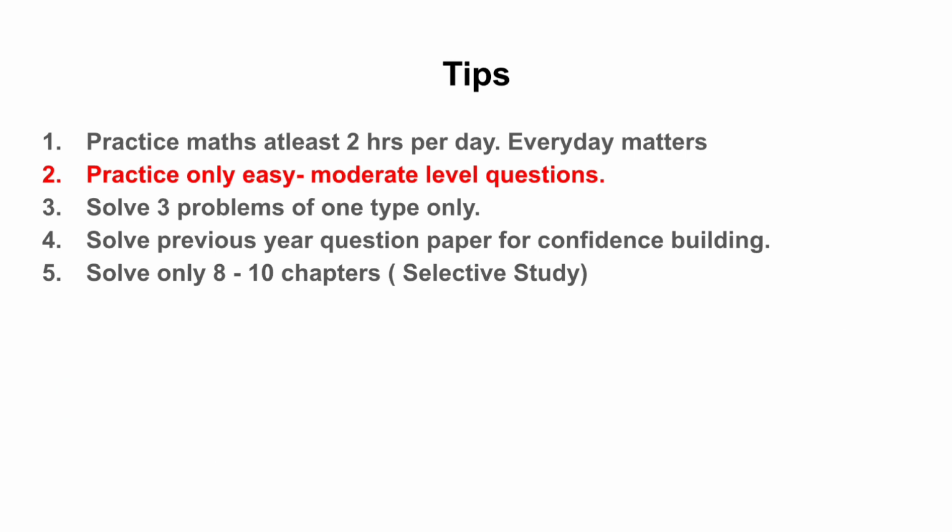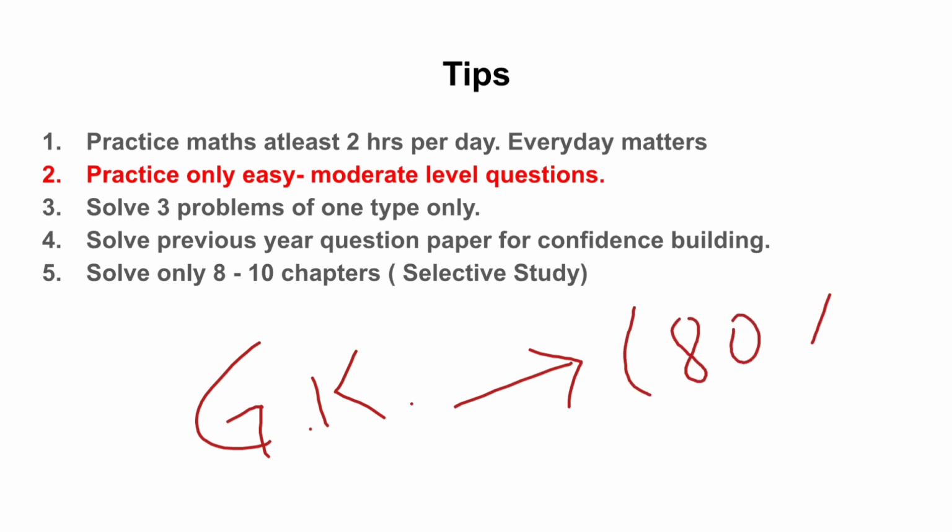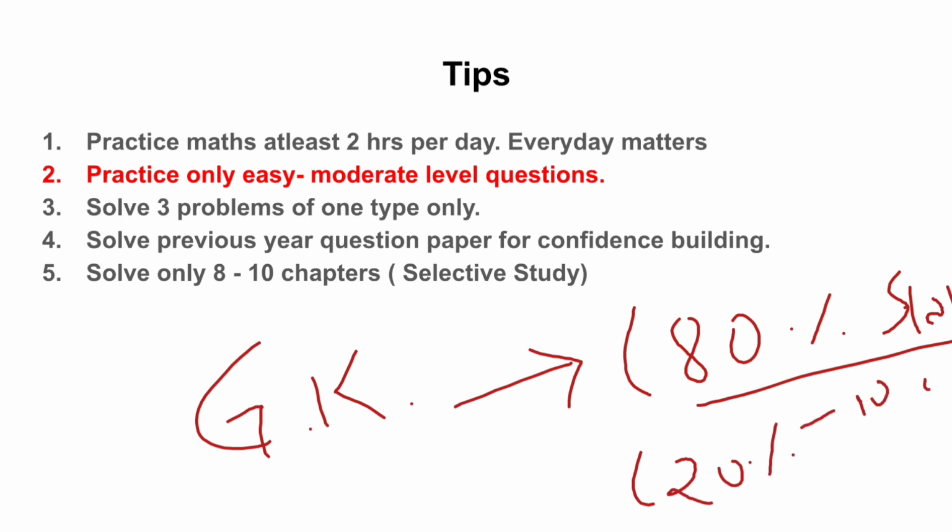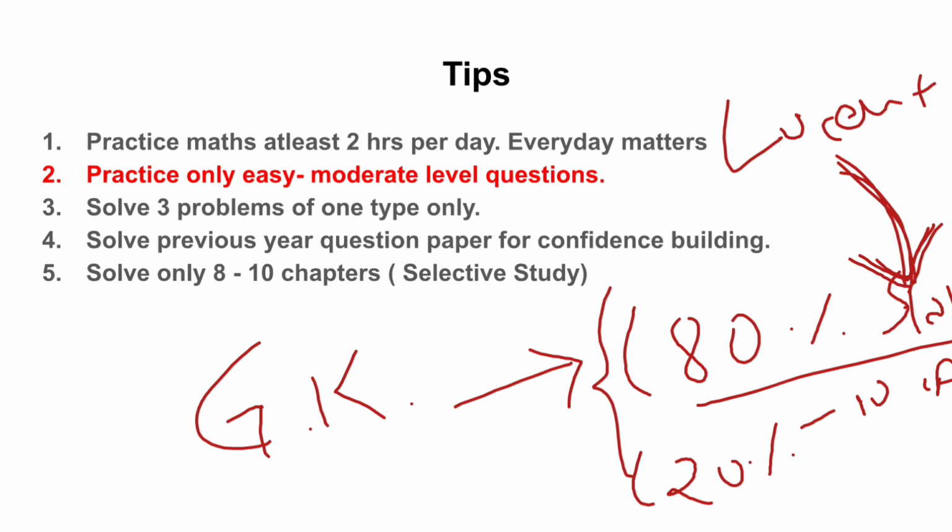And talking about GK, let me tell you one thing about GK. If you analyze the paper, they put 80% of the GK in the paper as static, and 20%, say 10 to 20% only, as current affairs. So you focus maximum on the static part. You refer to Lucent GK or any other websites which post frequently asked static questions. Those will be really beneficial. About GK and English, I'll mention in the next video. But do remember these points that I have mentioned in this video as well.